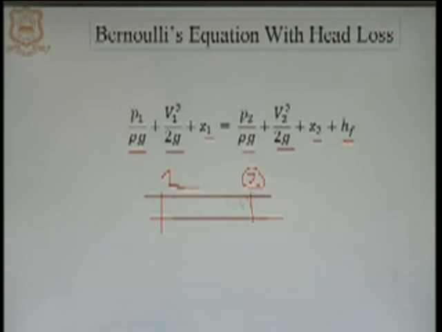In this case, since we are considering a horizontal pipe, Z1 will become equal to Z2, and we can further simplify this equation. But in a general form, if we have a potential energy at point number 1 and 2, then we can write the Bernoulli equation, if there is a loss between point number 1 and point number 2, in this format.